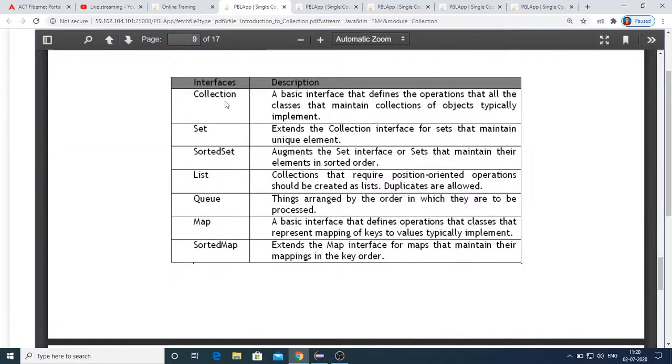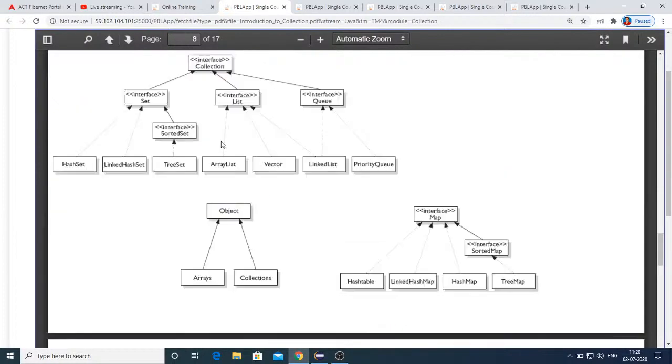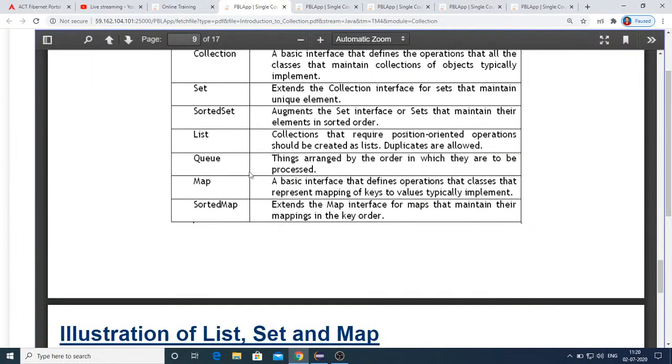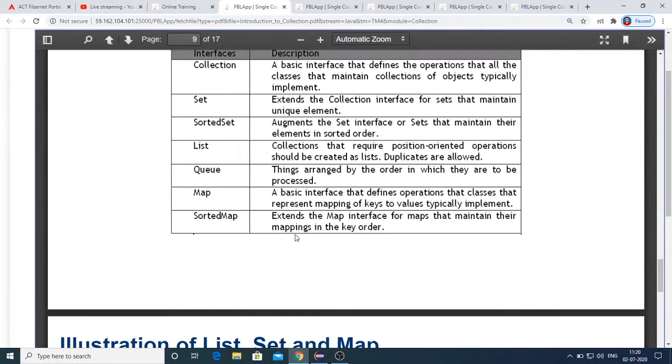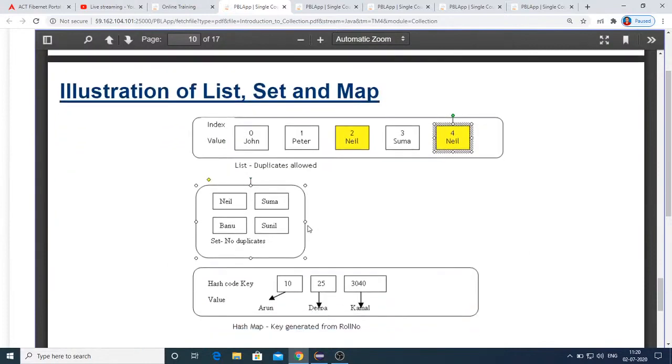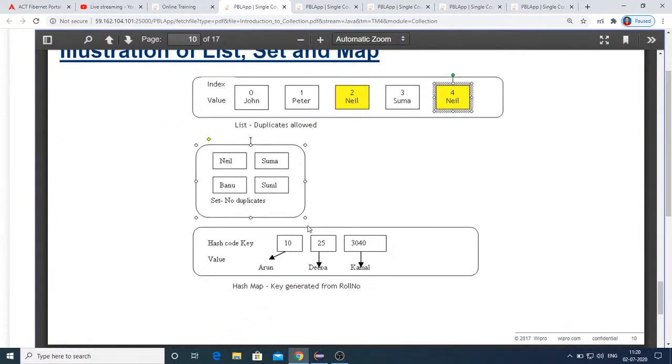Here you can see collection is an interface, set is an interface. So in the diagram itself you have seen what the interfaces are. And the description you can just go through, since you all have your own logins. And this is what I just stated from the diagram itself. So list allows duplicates, whereas set will not allow duplicates. And in maps, you will have the key value pair mechanism. So through keys you will be retrieving the values.